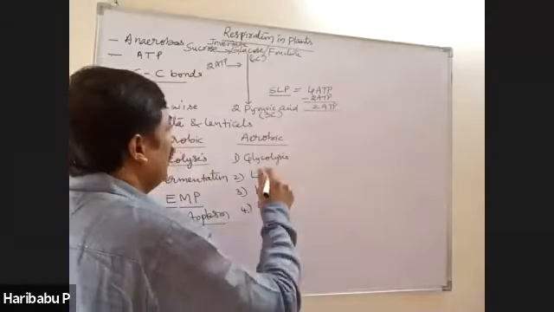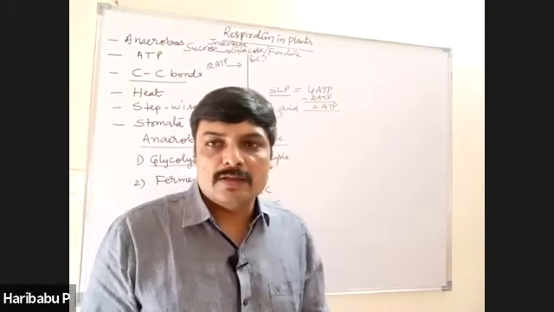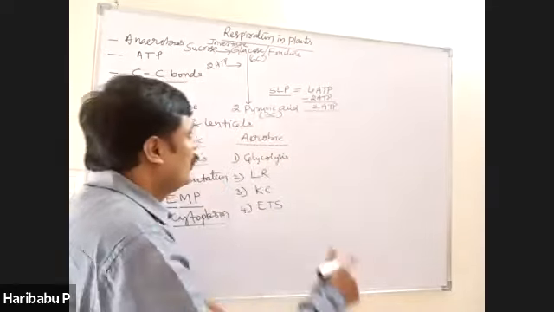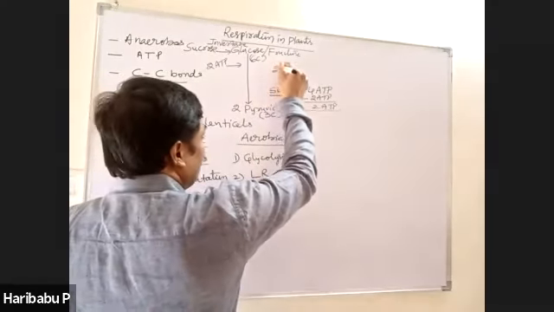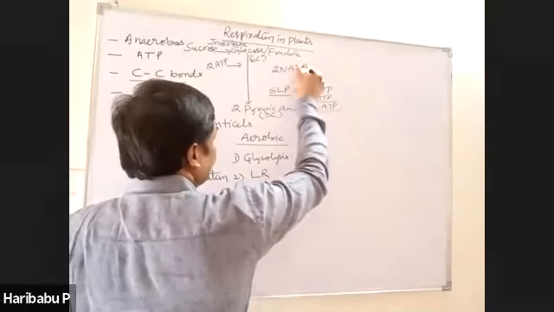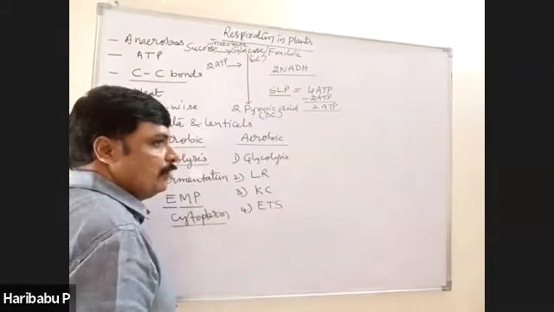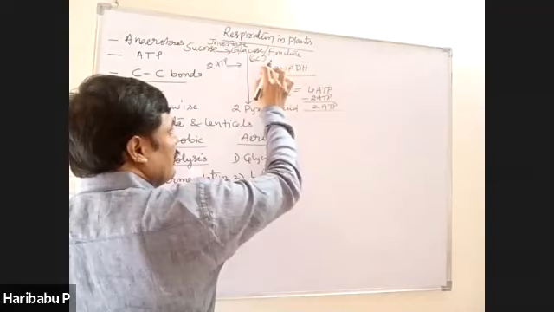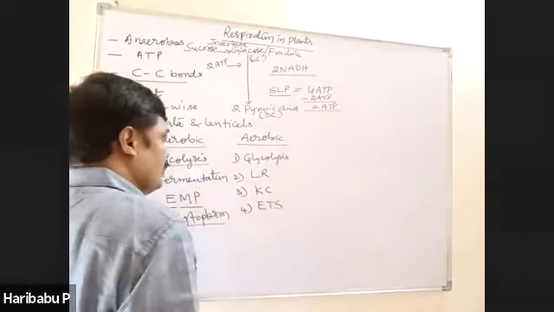Then how many oxidations occur in glycolysis? 1 oxidation. Because of that oxidation, 2 NADH are formed. Right.